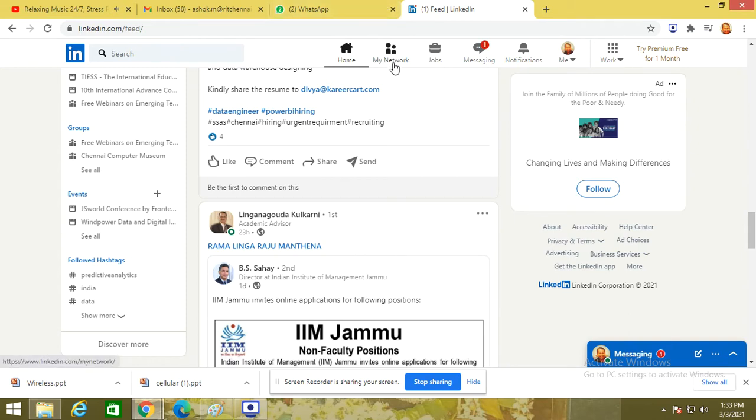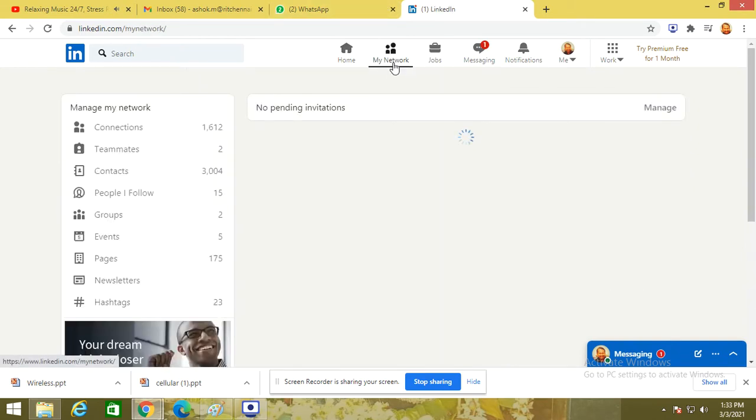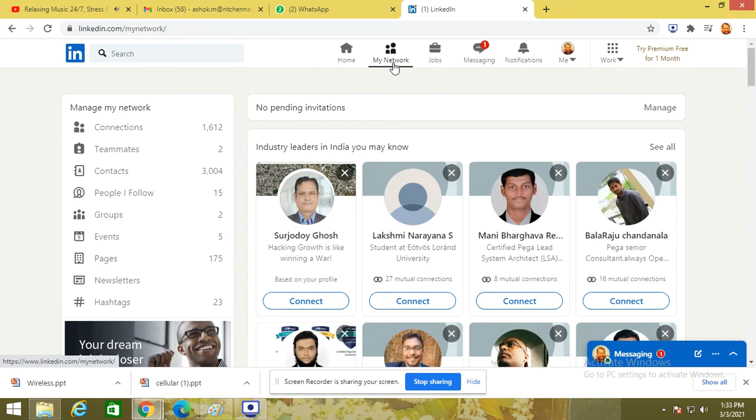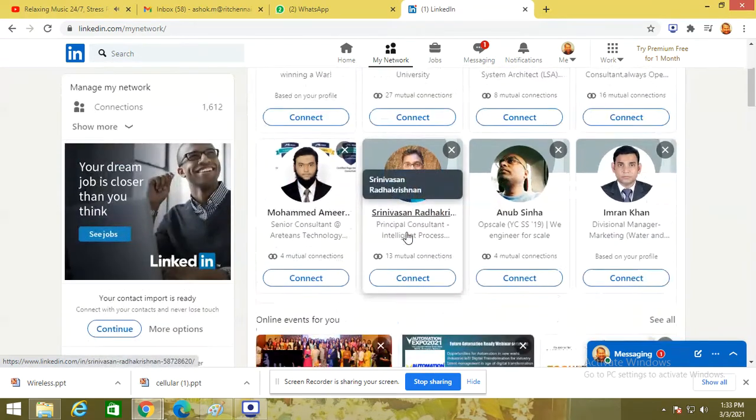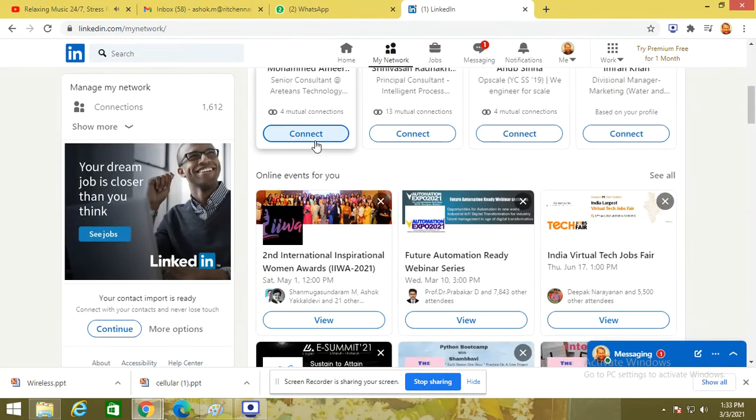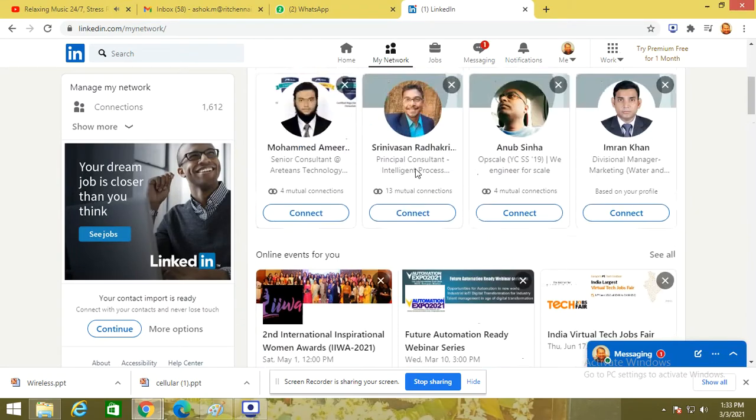There is an option called My Network. Here you can go and see. Once you give your mail ID and create the profile, based on your mail ID and your schooling and UG, it will automatically fetch the people who are your seniors, your teachers, or your peer students who are studying with you. Everything will be fetched over here. Using this connect option, I could connect.